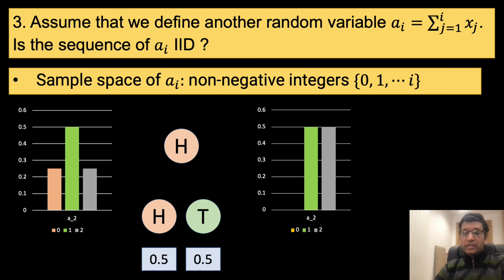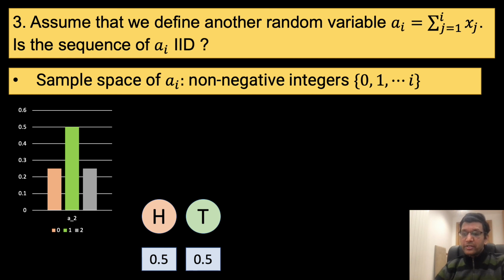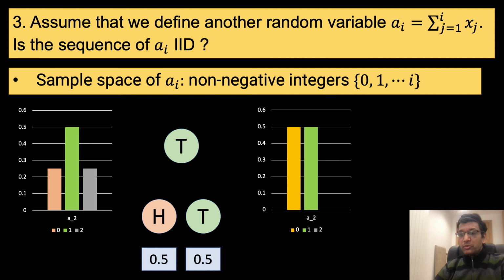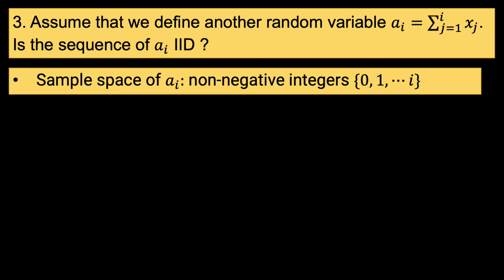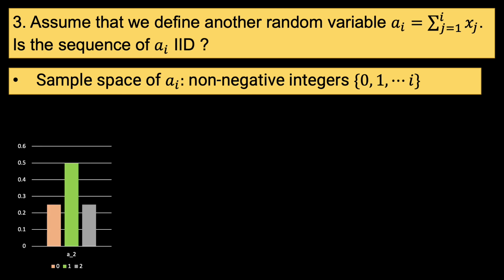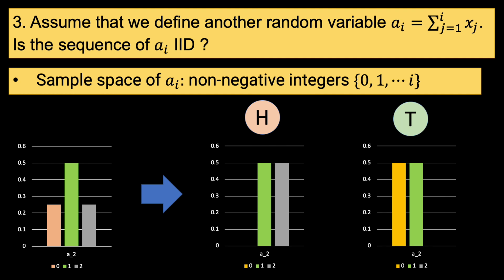Consider the other outcome where the first toss results in a tail. Now a sub 2 cannot have a value of 2, as we already have observed 1 tail in the first toss, and hence the valid values are 0 and 1, both being equally likely. Thus we realize that the prior probability distribution of a sub 2 changes based on what we observe in the first toss of the coin.